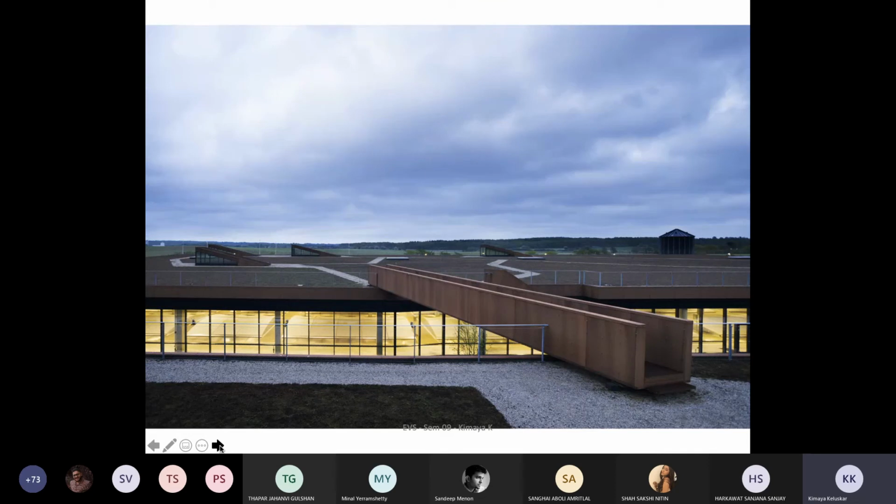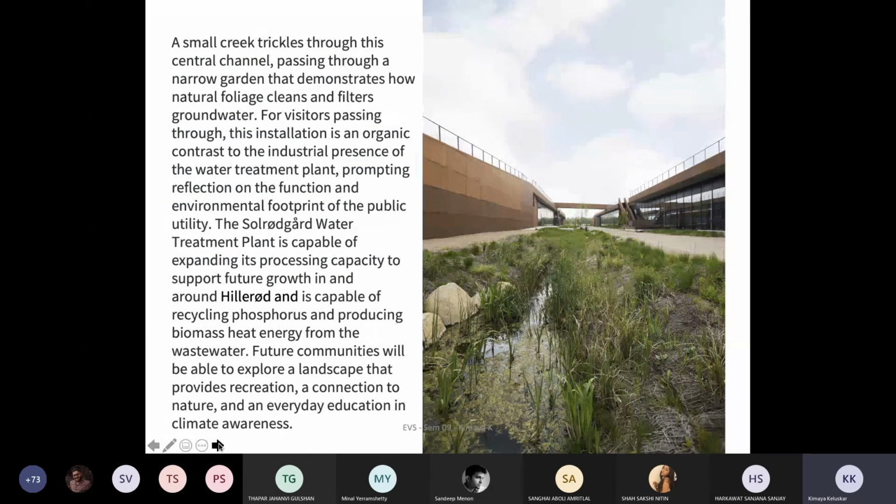Just see how the entire bridge just sits onto this roof. Look at the kind of finishes that have been given onto the roof, because it's a green roof. At the same time, there are gravels as well. There are pathways to walk, and then you become part of the landscape altogether. There is a small creek that trickles through the central channel, passing through the narrow garden. This demonstrates how the natural foliage cleans and filters the groundwater.